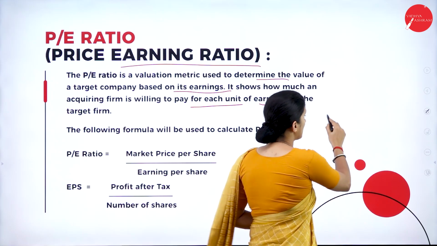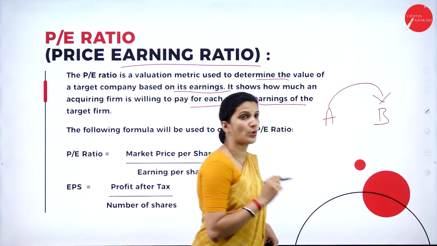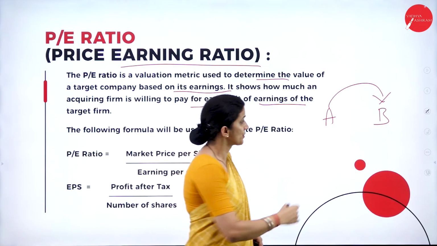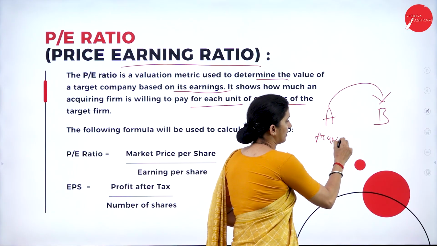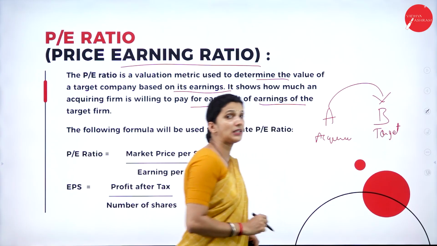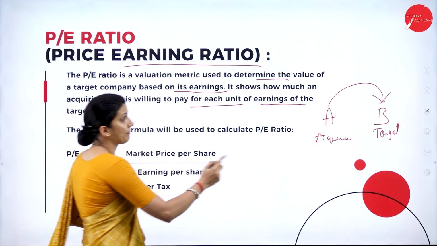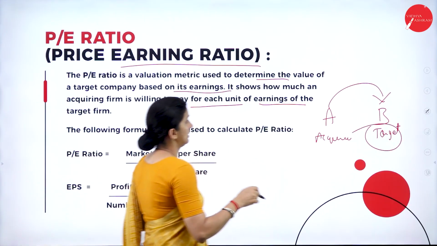For example, there is company A and company B, and A Limited is going to acquire the business of B. So A becomes the acquirer and B becomes the target. The PE ratio will show the value of company B.